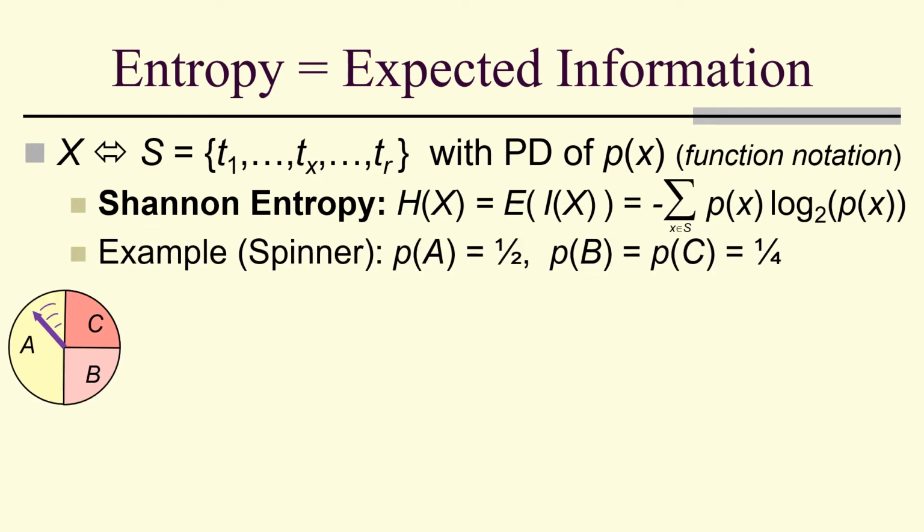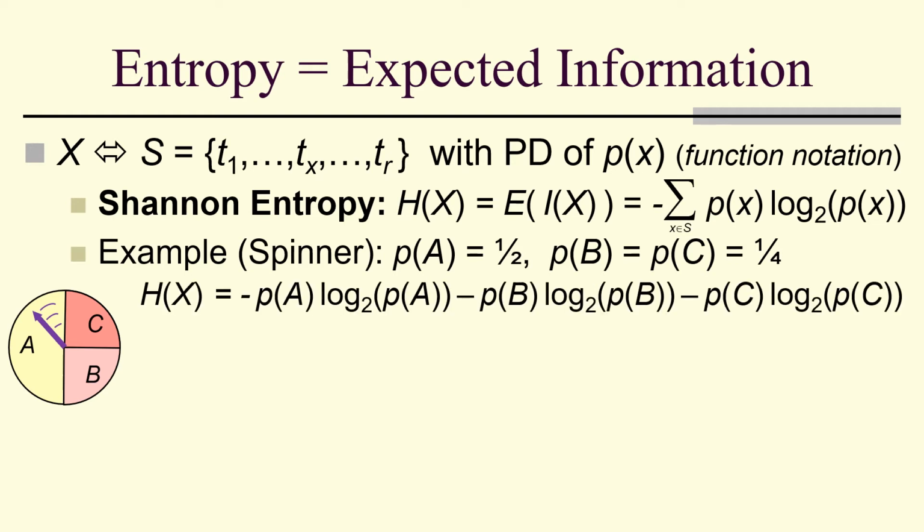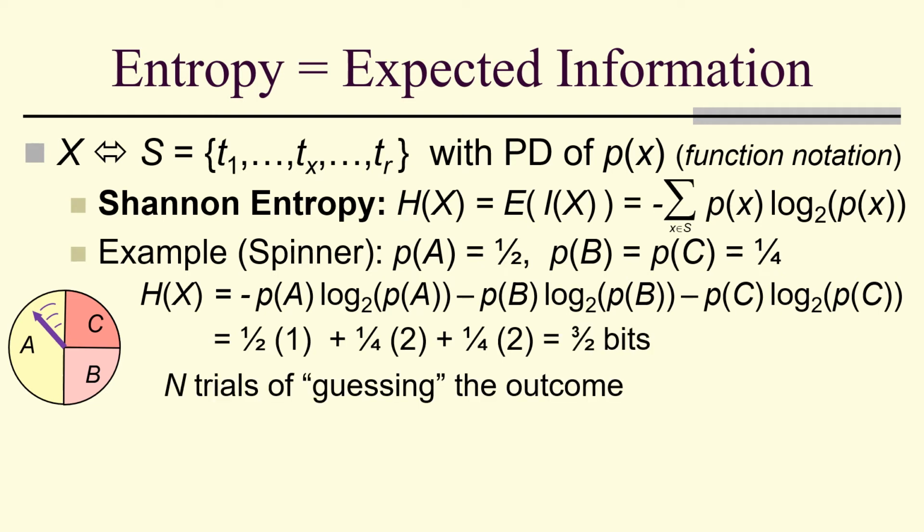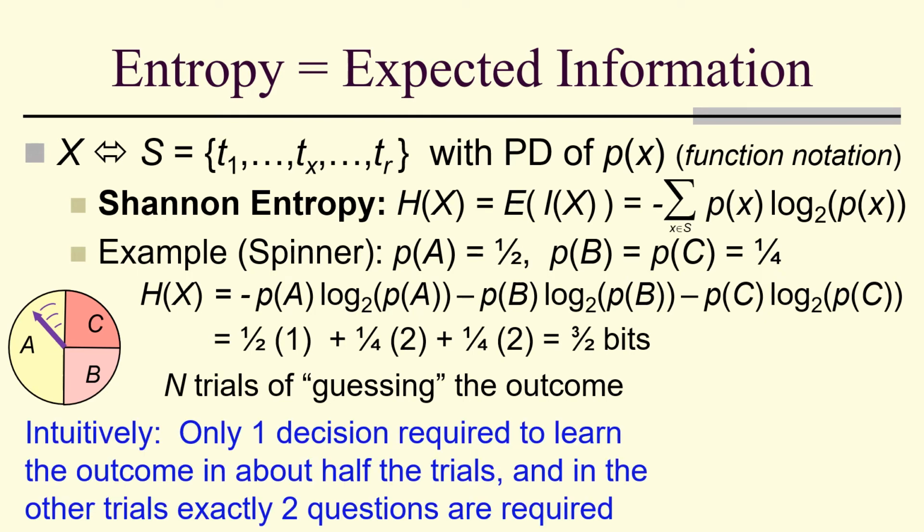For example, let's look at a spinner, this time with outcomes A, B, and C, and we'll just go ahead and use those labels. And the probability of A is a half, the probability of B and C is a fourth. The entropy, according to the formula, is given by this. Notice that the log base 2 of a half is -1, and the log base 2 of a fourth is -2. So we'll get a half times 1 plus a fourth times 2 plus a fourth times 2, and that's 3/2 bits.